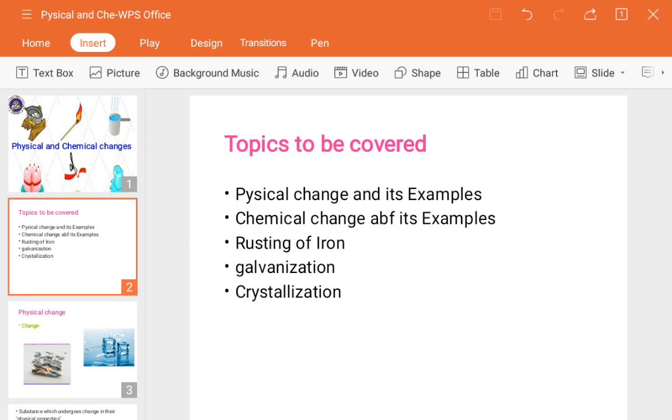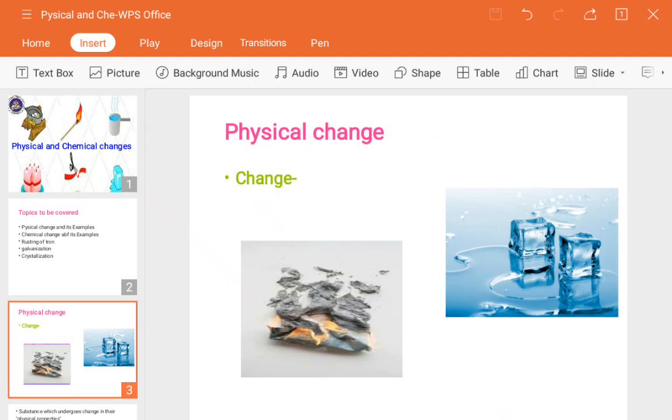The galvanization and crystallization we will see in the next video. These are actually regarding the higher classes, so we will see it later. So physical change. Before going towards the physical change, you must know what actually the meaning of change is. A change is anything that becomes different, undergoing some changes, undergoing some conversions. So that is one change.